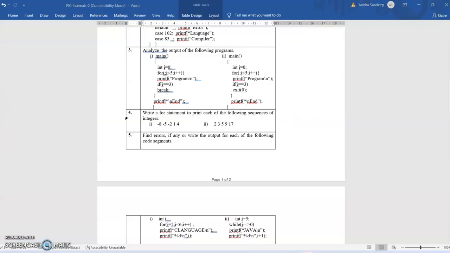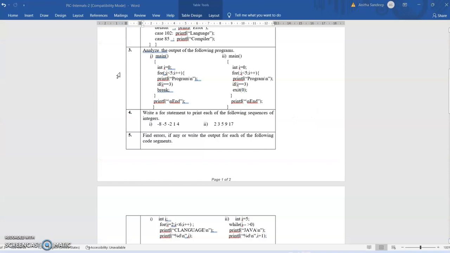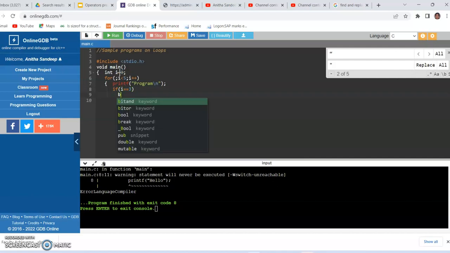Here integer I equal to 0, for semicolon I less than 5, I plus plus, and inside the body I have printf backslash n program dash n, and I have if I equal to 3, then break, and then printf end.